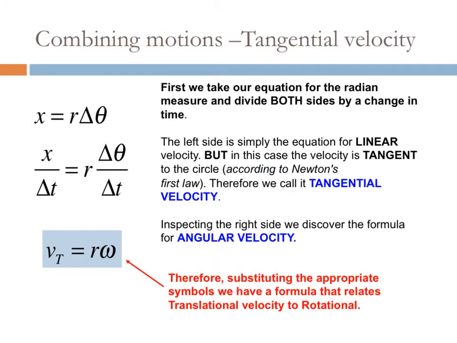Now, just like before, how we had an equation to go from angular displacement to translational displacement, then we can also go from our angular velocity to our translational velocity. In this case, because it is a velocity as we move around the circle, this is also known as our tangential velocity or tangential speed, like we saw in the centripetal acceleration equations.